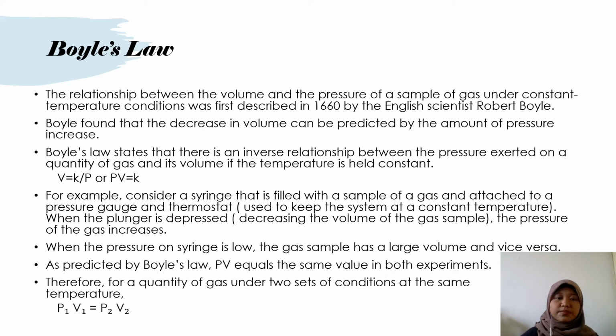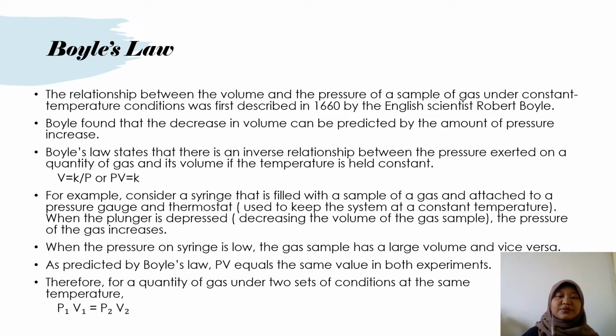So V equals K over P. V stands for volume, K stands for constant, and P stands for pressure. For example, consider a syringe that is filled with a sample of gas and attached to a pressure gauge and thermostat. The thermostat is used to keep the system at a constant temperature. When the plunger is depressed, decreasing the volume of the gas sample, the pressure of the gas increases.